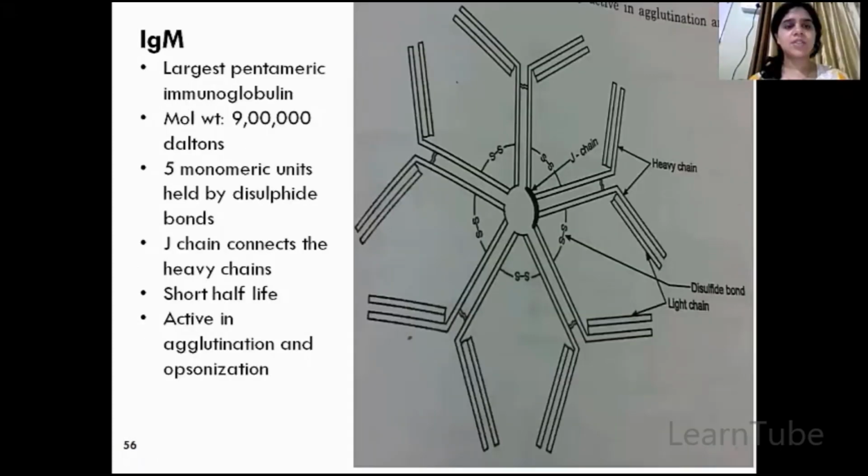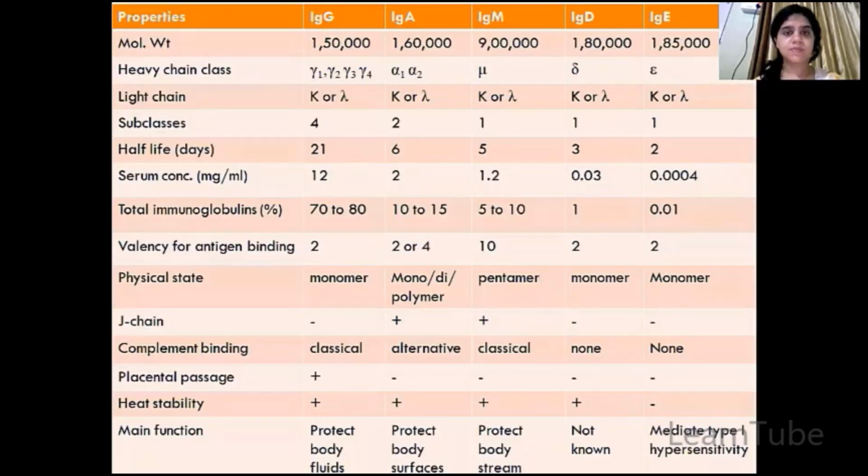Now, IgM is a pentameric immunoglobulin. It is the largest in weight, and around 9 lakh Daltons is the molecular weight of the antibody. And here you can see it is a pentamer. It is 5 immunoglobulin molecules joined together with the help of disulfide linkages. And here you can see the J chain is also present in this case. It has a short half-life and undergoes agglutination and opsonization reactions.